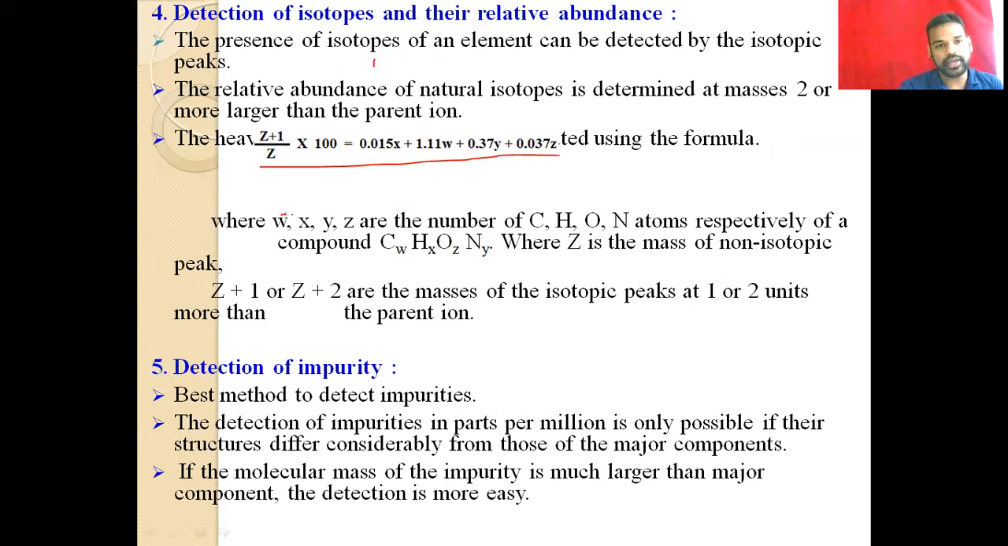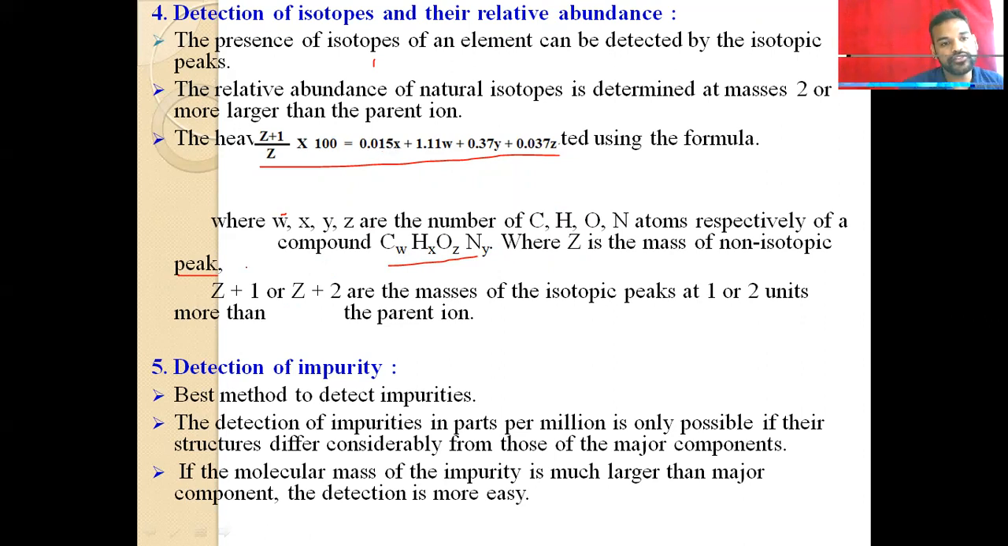Here, what are W, X, Y, Z? W means the number of carbon atoms, X the number of hydrogen atoms, Y the number of oxygen atoms, and Z the number of nitrogen atoms respectively. So we have to write their numbers, and then we can write the compound like this: CW HX OZ NY, where Z is the mass of the non-isotopic peak, that is, the molecular mass we have to write.